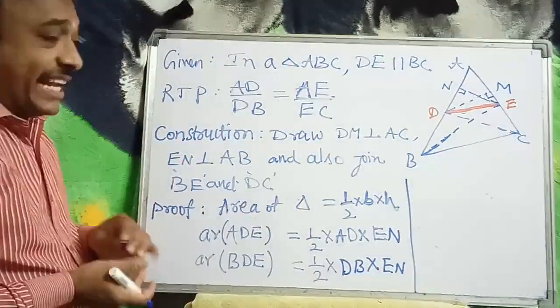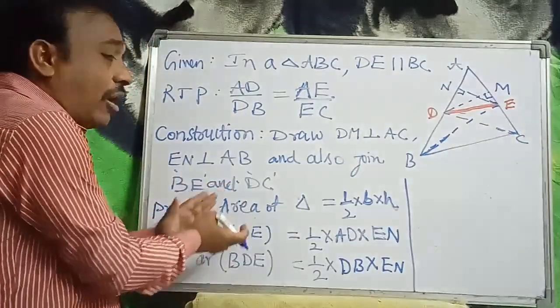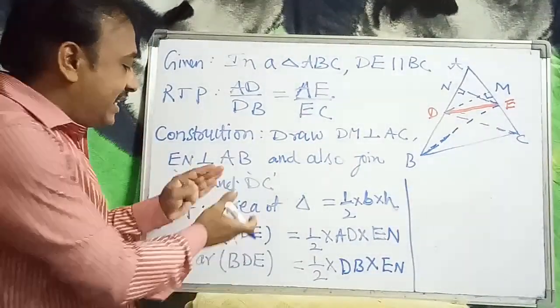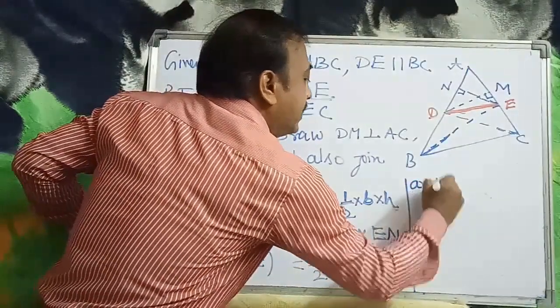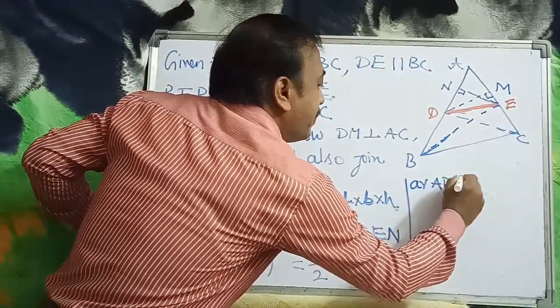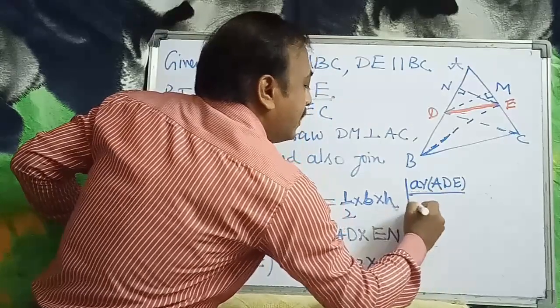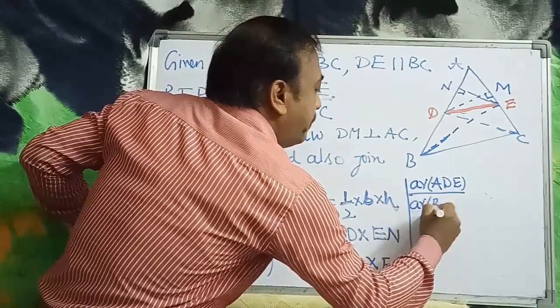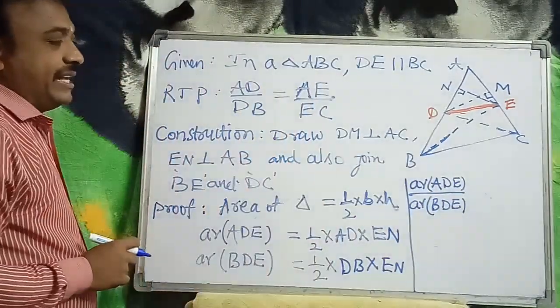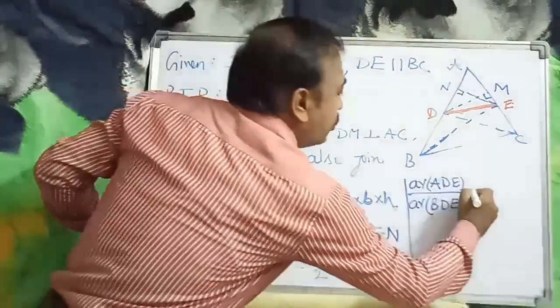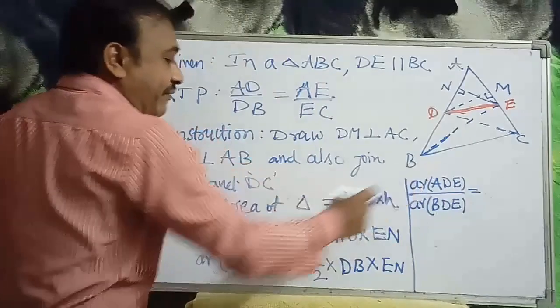Now, taking the ratio of the areas of these two triangles, area of ADE by area of BDE. What is the area of ADE?